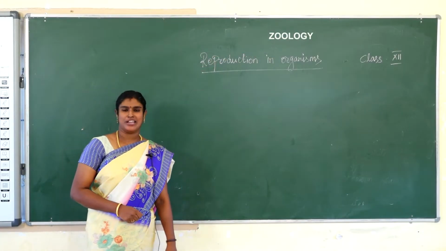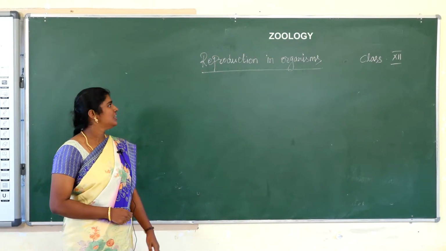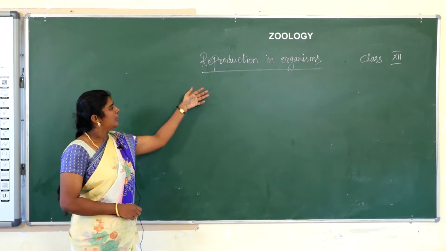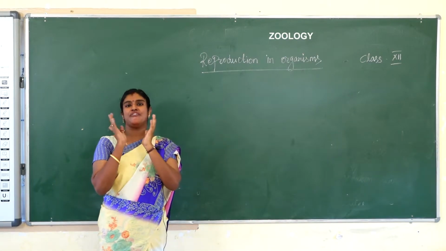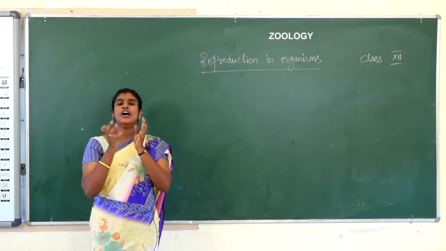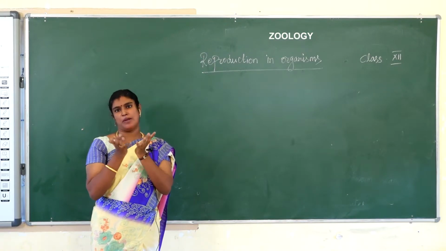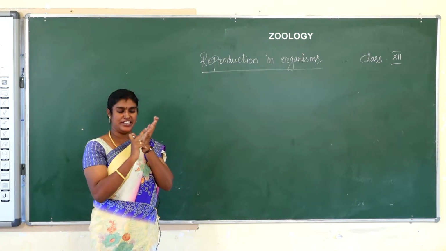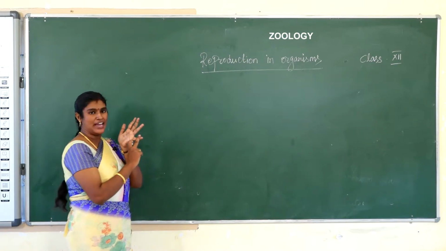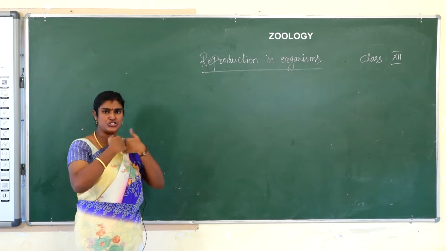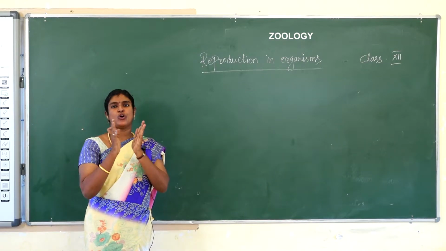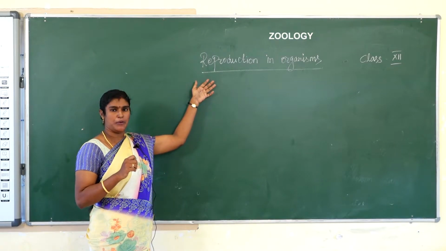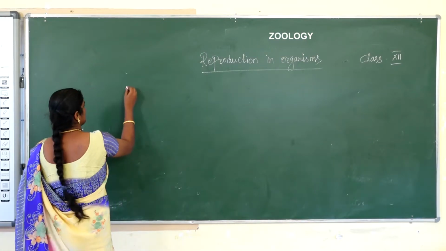Students, in my class today we are going to see about reproduction in organisms. What is reproduction? Reproduction is a fundamental feature of all living organisms. It is a biological process. What is the use of reproduction? It gives genetic and individual variation, and it ensures continuation of the species. The young ones grow and mature to repeat the process.